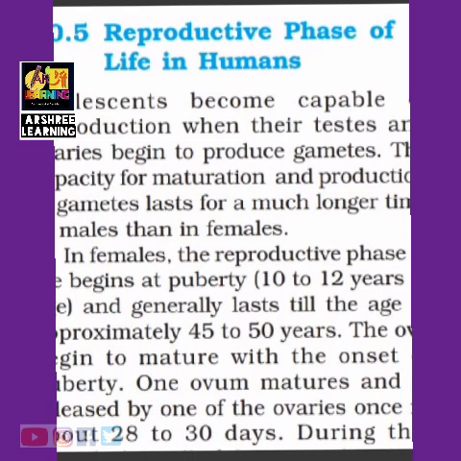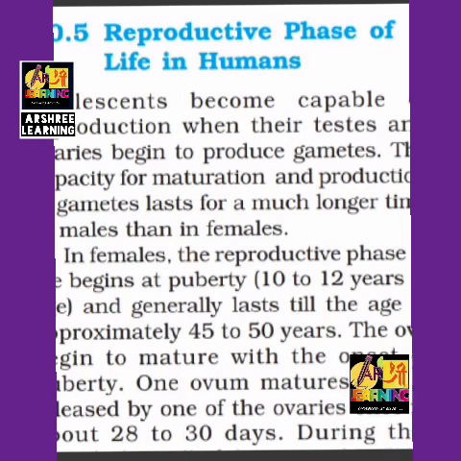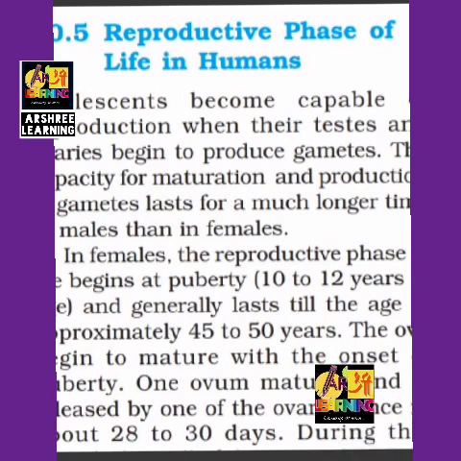Let's say the age at which the girl attains puberty is 12 years, and it continues till the age of 45 to 50 years. So you can calculate for how many years the eggs are produced in the body of the female. It comes out to around 30 to 35 years. That means for 35 years the females have the ability to produce an egg. If we multiply 35 with 12, we can calculate how many times the egg is produced in the body of the female. This is the reproductive ability and the reproductive phase of life.